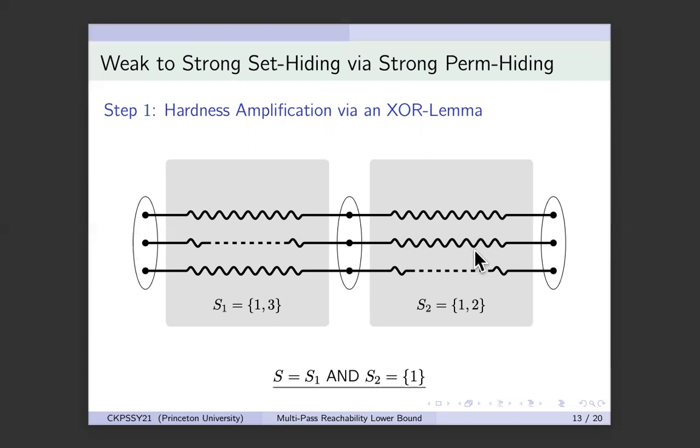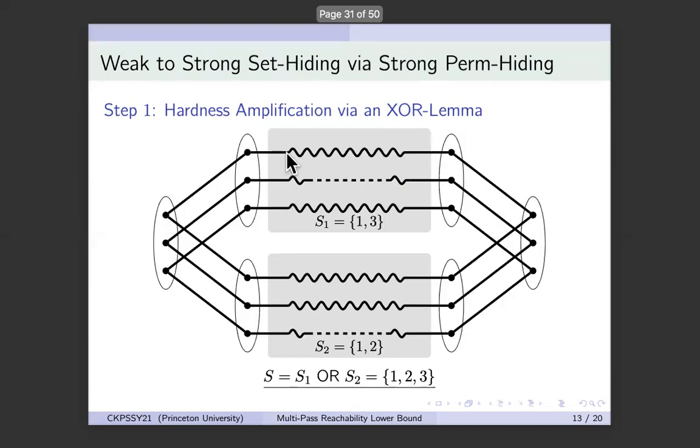The next step is to do the OR. For this, instead of connecting two graphs in a sequence, I should connect them in parallel. So now this top portion is the set S1, which is {1, 3} again. This bottom portion is the set S2, which is {1, 2}. And I want to show that this overall graph encodes the OR, or the union of these, which is {1, 2, 3}. So I want to show that 1 can reach 1, and 2 can reach 2, and 3 can reach 3. This is indeed true.